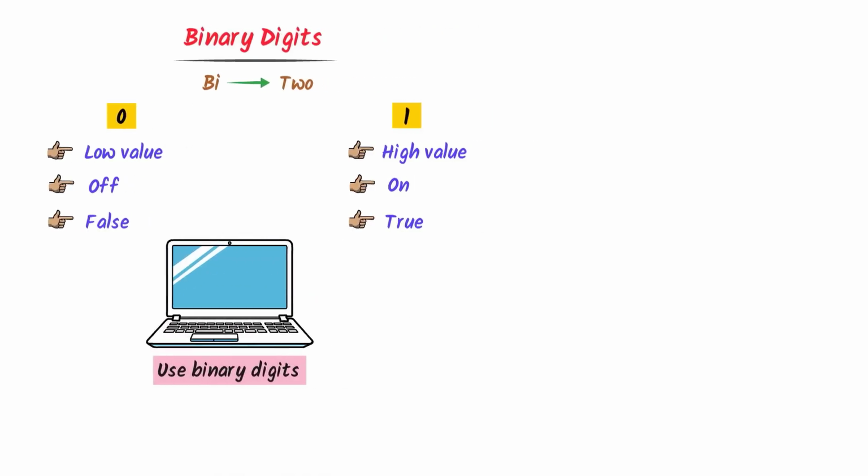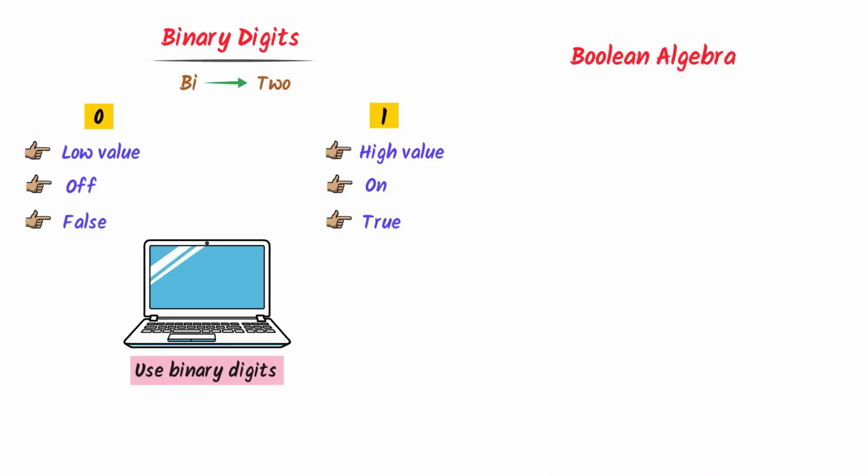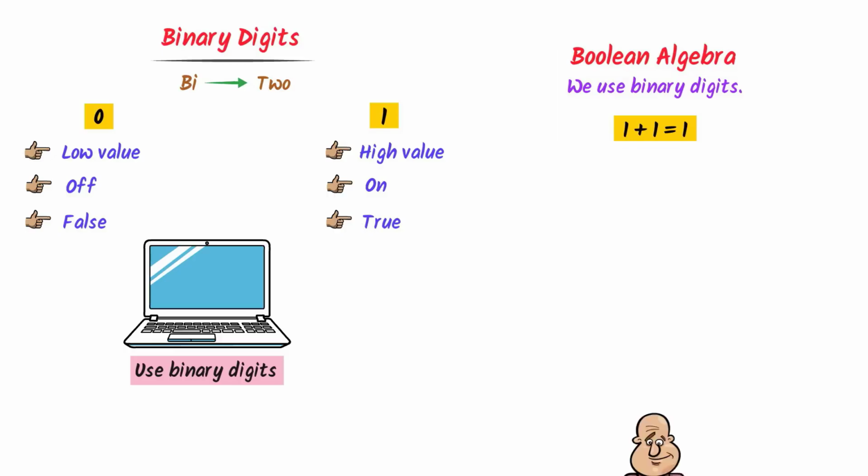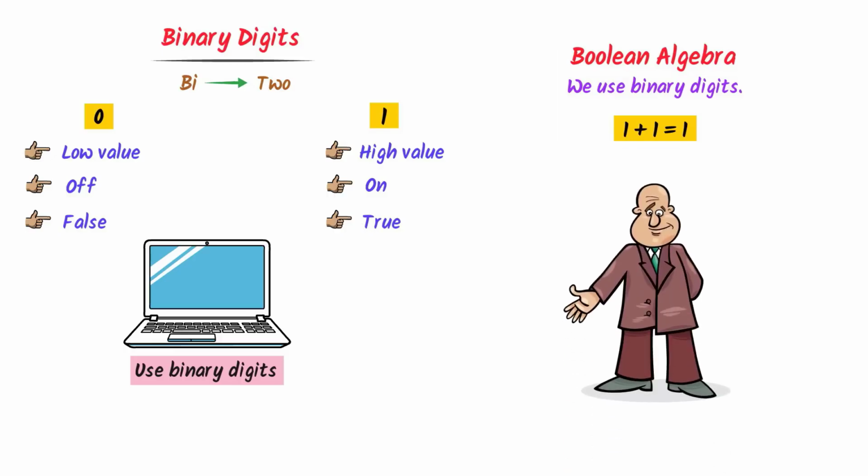Now I will teach you the basic concept of Boolean algebra only in one statement. I mean, in Boolean algebra, we use binary digits and 1 plus 1 is equal to 1 because there is no other digit. Let me repeat it. In Boolean algebra, we use binary digits and 1 plus 1 is equal to 1 because there is no other digit. Hence, if you learn this basic concept, you can easily learn Boolean algebra.